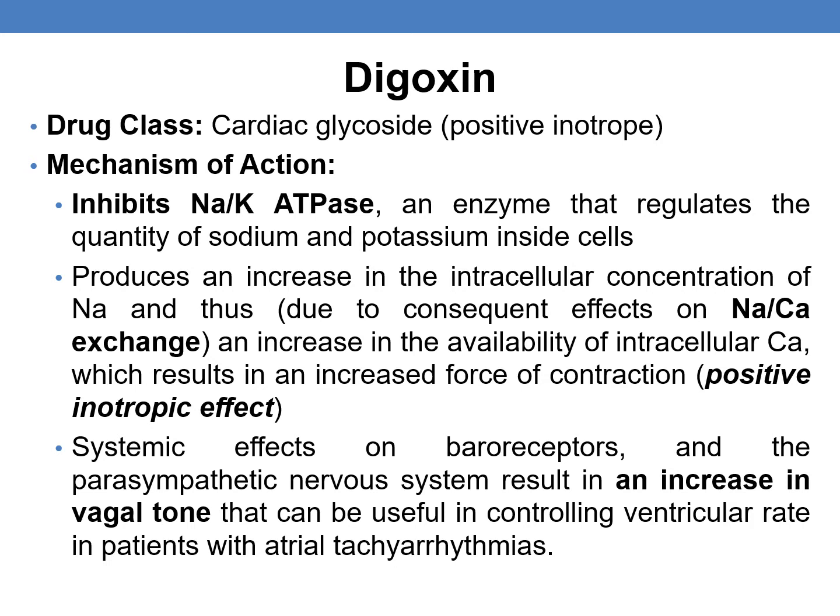The systemic effects of digoxin on baroreceptors and the parasympathetic nervous system result in increased vagal tone, and this can be useful in controlling the ventricular rate in patients with atrial tachyarrhythmias.